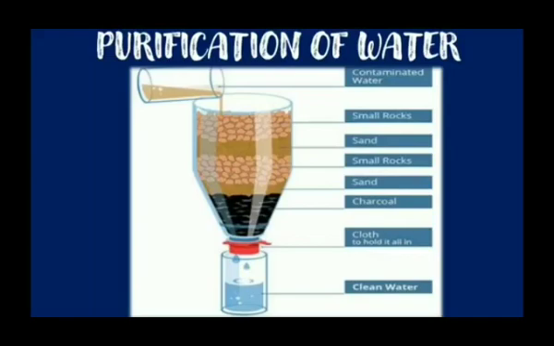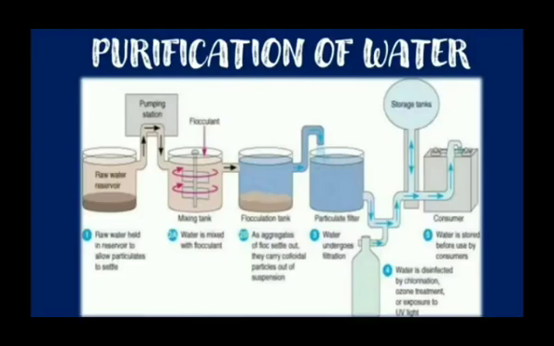Now pour some muddy water containing some rubbish slowly into the bottle. You can observe the water that flows into the base of the bottle, it appears clean. Of course, you have learned that there could be microorganisms in it. So, purification of water is most important. See that figure, it shows how the water gets purified. Now, we learn steps of purification.